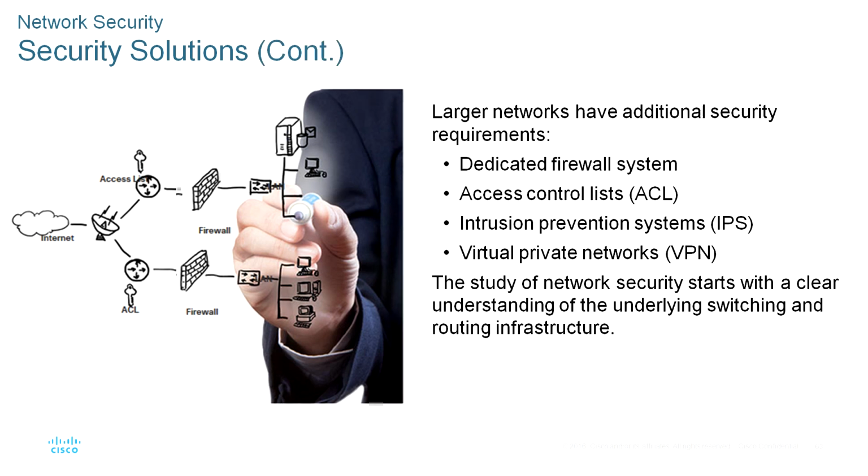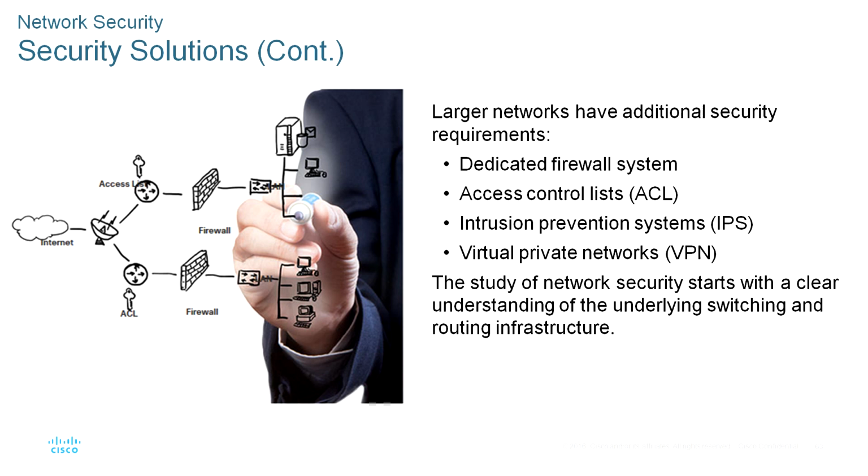You can also use security solutions such as dedicated firewall systems, access control lists (ACLs), intrusion prevention systems, and virtual private networks. Dedicated firewall systems provide more advanced firewall capabilities that can filter large amounts of traffic with more granularity.